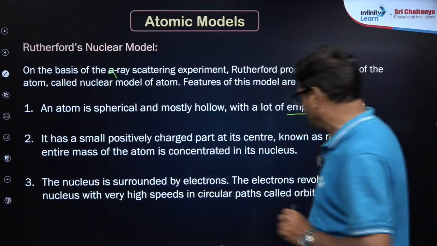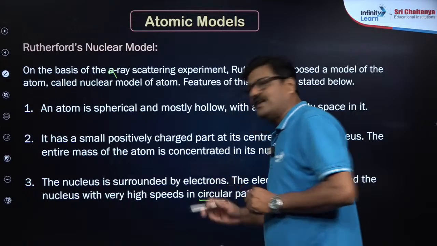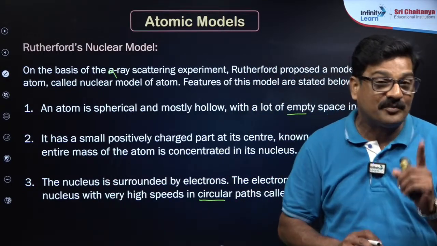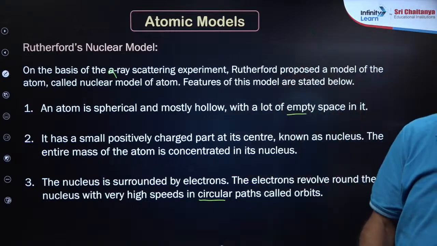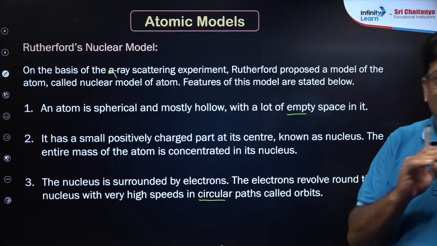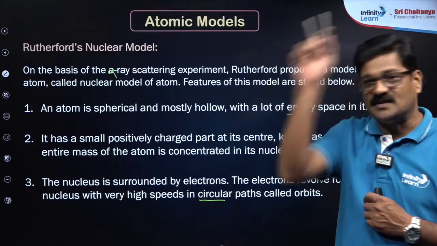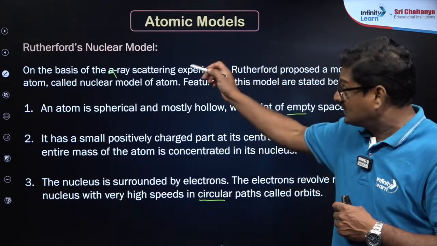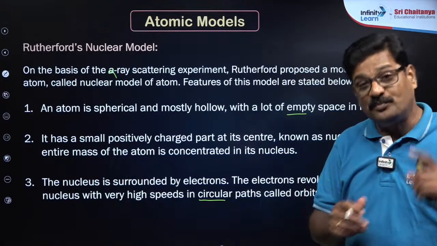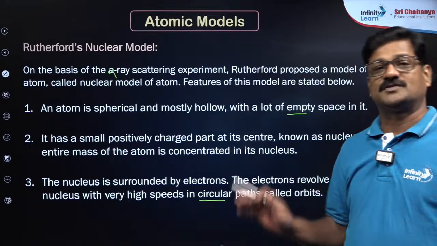There is a problem here. He cannot prove that it is a circle. It is around the nucleus, that's it. If it is a circle, there will be no problem, but he has to prove that it is a circle. So after Rutherford, his student Bohr proved that it is a circle. So the atomic structure is revealed.